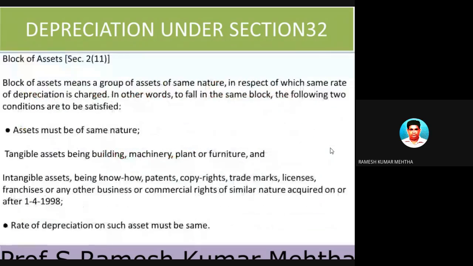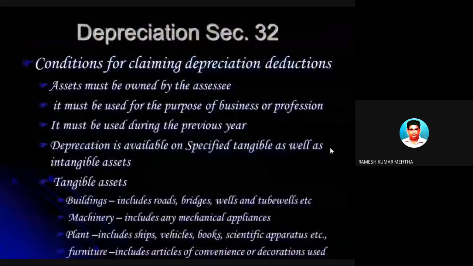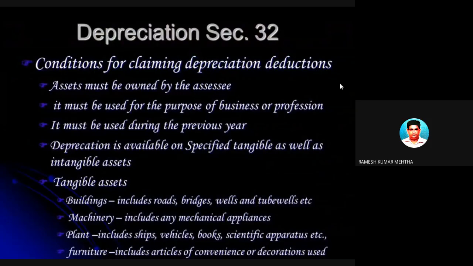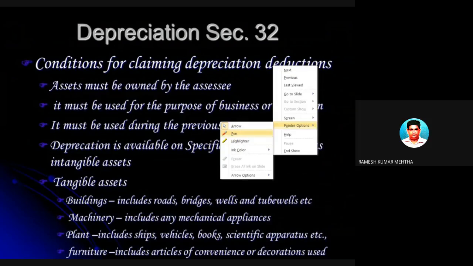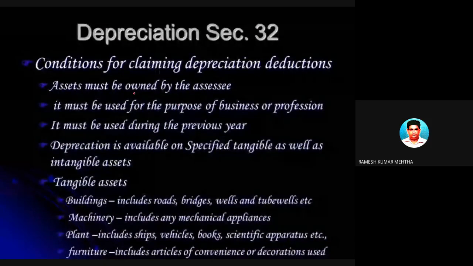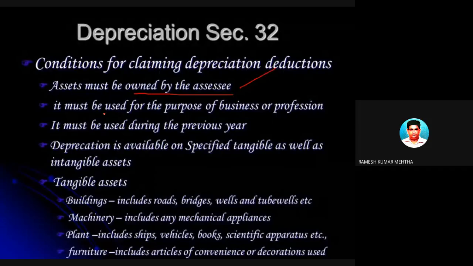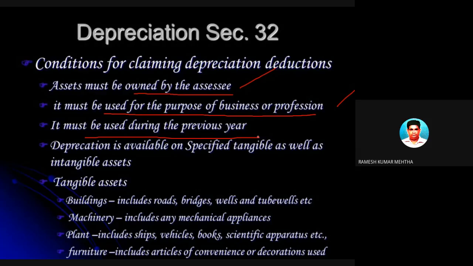Next one, block of assets. I told you the meaning of the word block of assets. So what are the conditions for claiming depreciation? We have seen some, but if some points are there, let's cover them also. Assets must be owned by the assessee. It should be used for the purpose of business or profession and not for personal use. It should be used during the previous year.